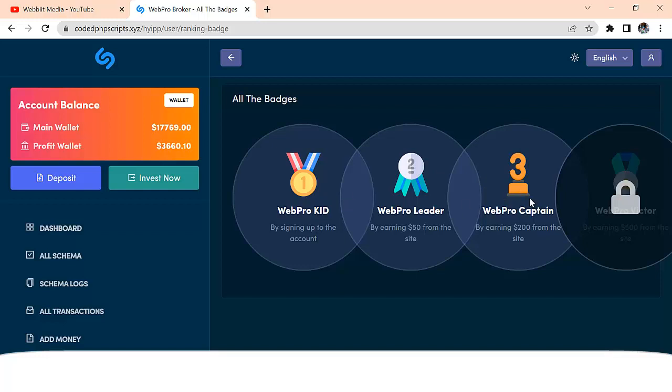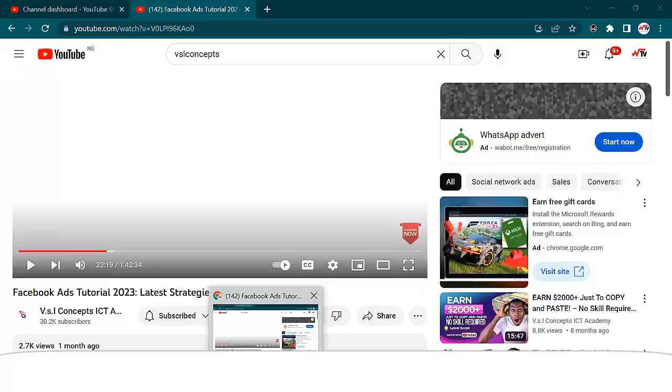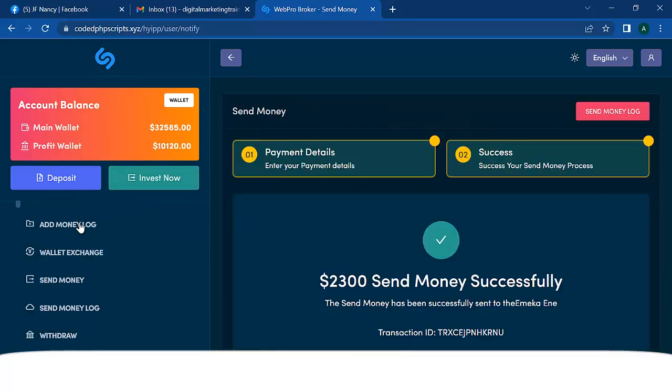Okay, it has attained up to badge 3, right? Can you see that? This guy has obtained up to badge 3, with the last badge remaining for him to unlock, because he has already made a lot of money. So let's go here again and let me see the badge that this guy has obtained.